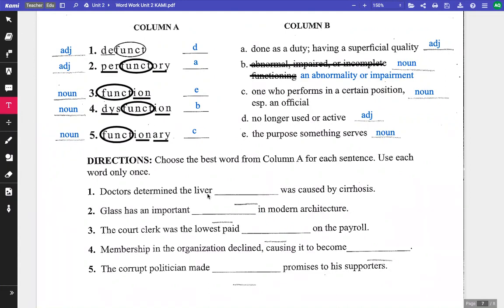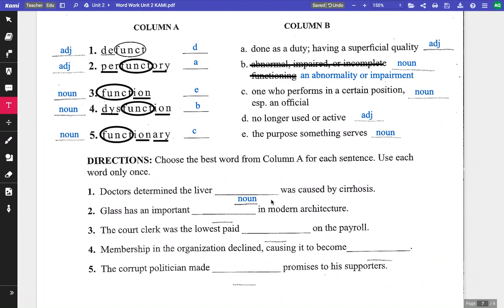Doctors determined the liver blank was caused by cirrhosis. And cirrhosis is a type of illness. And cirrhosis is some damage that you might have to the liver. So doctors determine the liver blank. So we need a noun here.